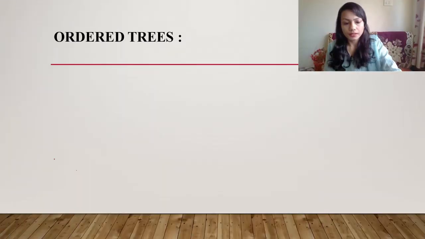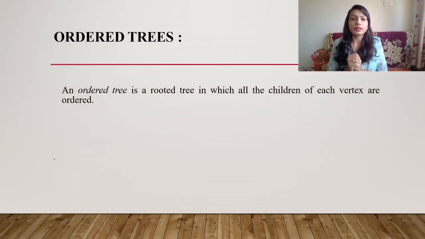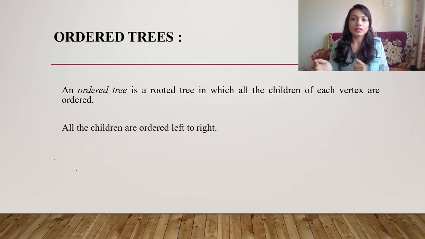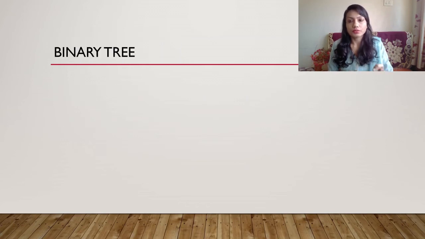Now let's see one more type of tree known as an ordered tree. This ordered tree is nothing but a tree where its children are ordered, and all the children are ordered left to right. There are different types of ordered tree like binary tree and binary search tree. Let's see them now. So what is this binary tree? Binary means 2, yes or no? The meaning of binary is 2.